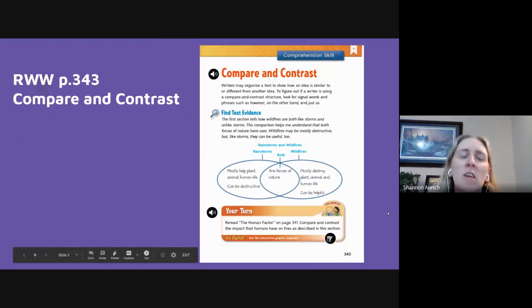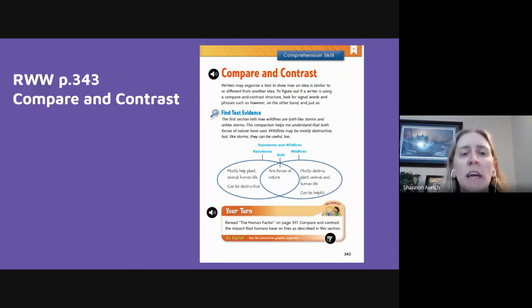All right, now that you have read Forest on Fire, turn in your Reader Writer Workshop book to page 343. This is where we are going to learn about a skill in reading called compare and contrast. And yes, we did do this with our last story, but we're going to go a little bit further this time. Follow along in your book on page 343 while I read about compare and contrast.